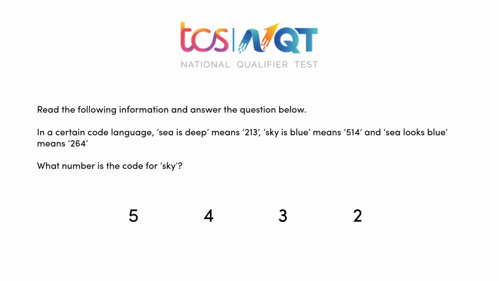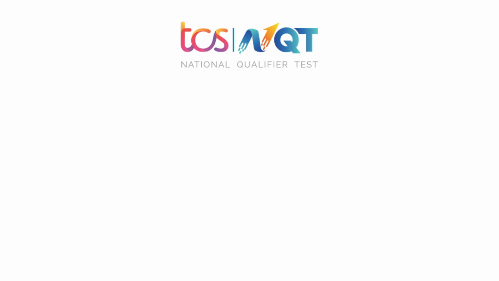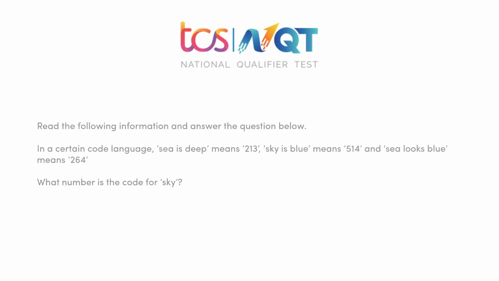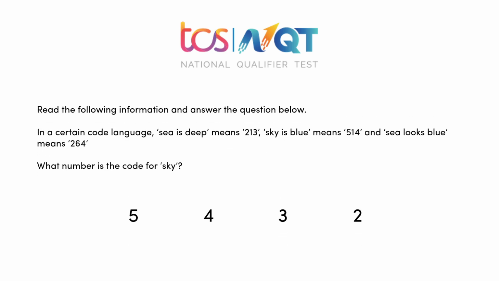So this is a question for, I can say, reasoning ability. In this it is saying that C is deep means 213, sky is blue means 514, C looks blue means 264.